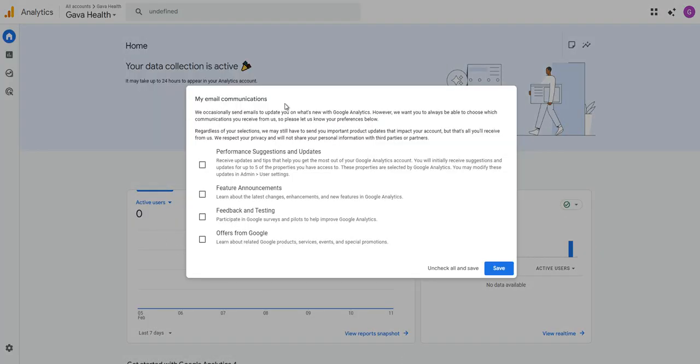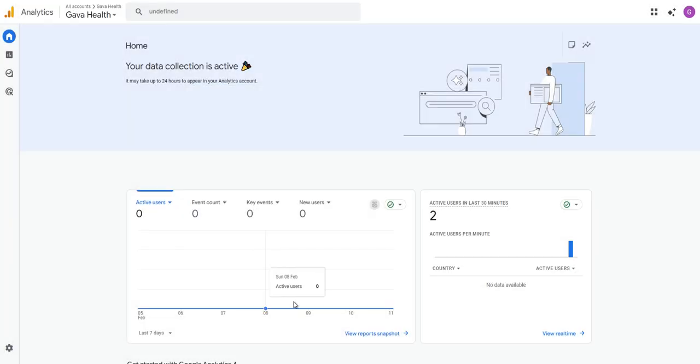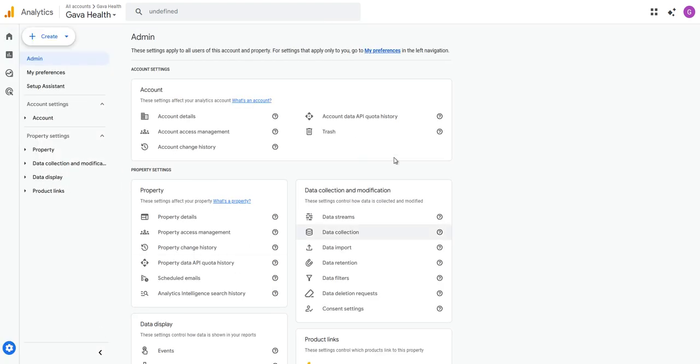All right. Email communications. You can select what you want to receive from Google. I'm just going to say save. So basically your thing has been done. So what I'm going to do, I'm going to go to admin.